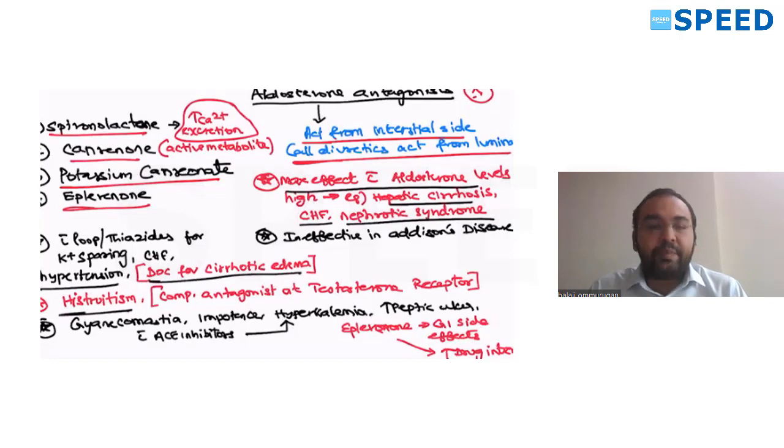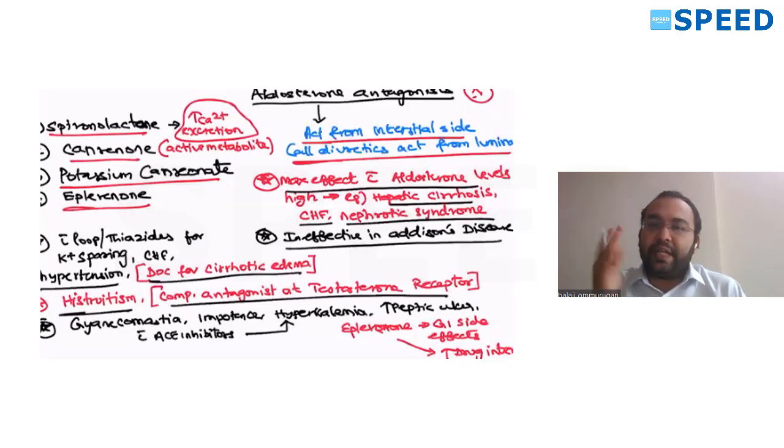It is also used in the treatment of hirsutism. Why? Because this resembles testosterone. So it can go and bind to the testosterone receptor, but it's a competitive antagonist at the testosterone receptor. It is ineffective in Addison's disease because aldosterone levels are very low in Addison, so it will not be effective.